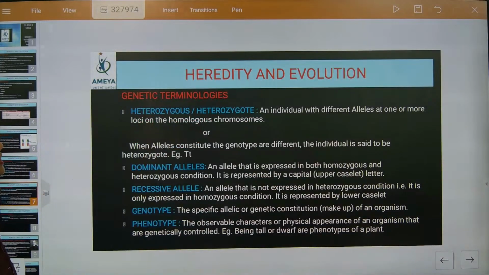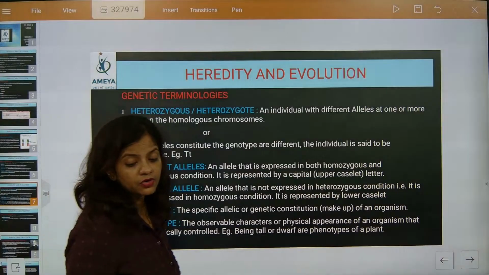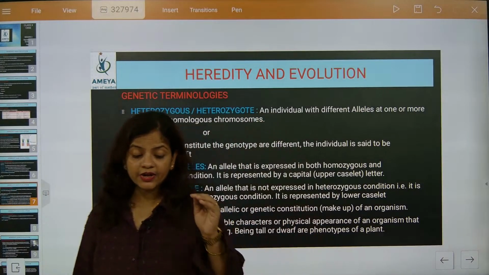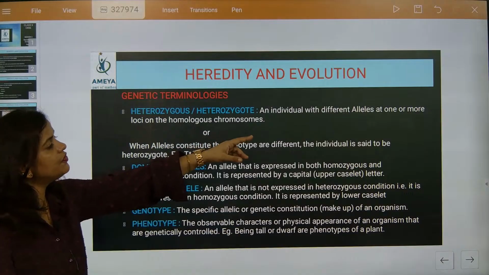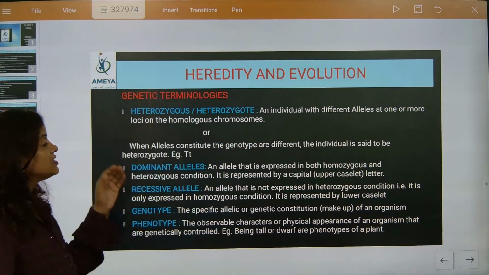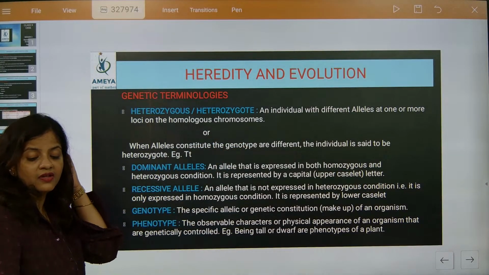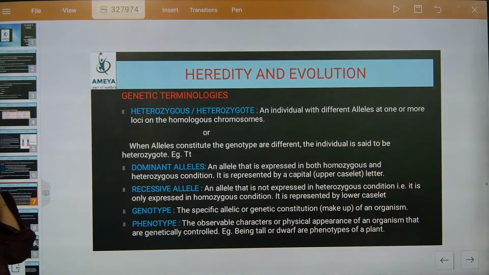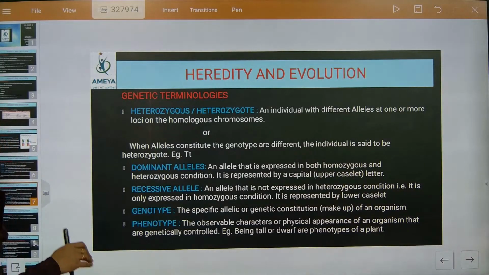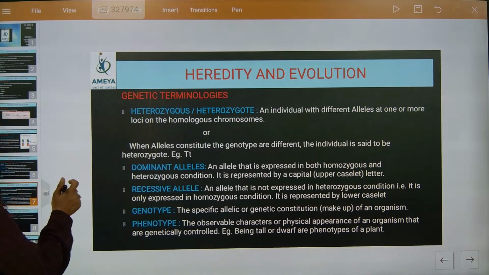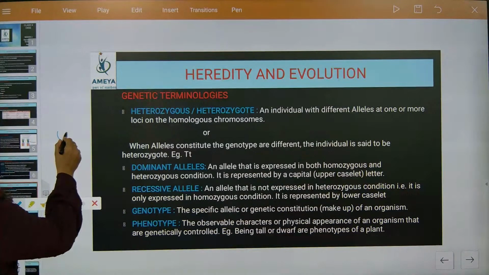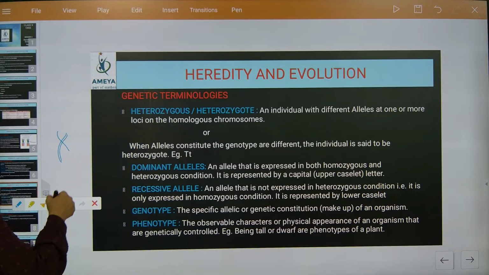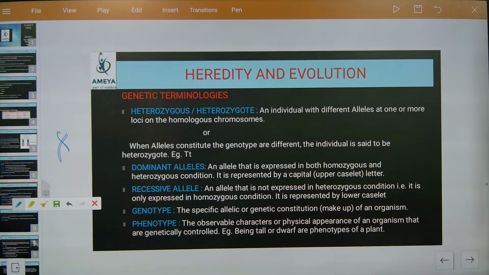Now we'll go for the next one, beta, heterozygous. So when somebody asks about heterozygous, you remember an individual with different alleles. That time the strand color and strand height will not be the same. Can I draw and show you? So now look here so that you will be able to understand. One chromosome will be like this, one chromosome will be like this. So definitely it will not be the same.